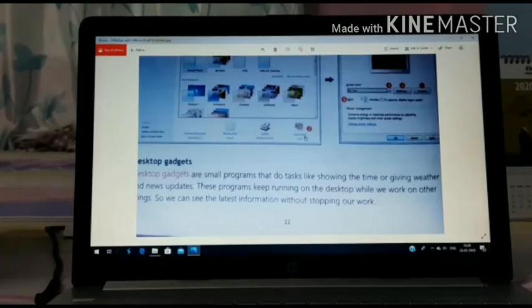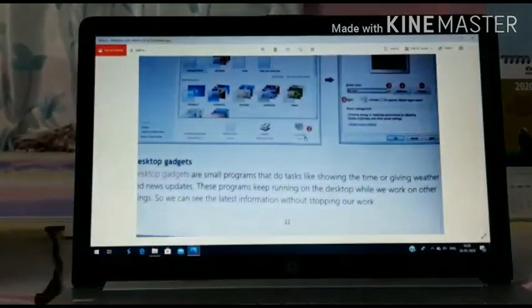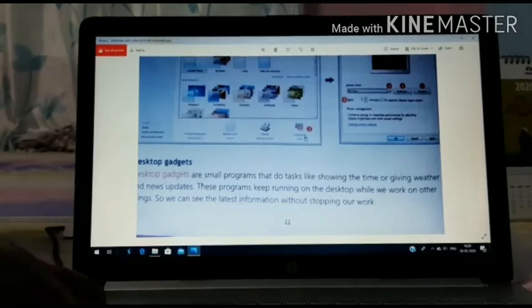So what are desktop gadgets? Desktop gadgets are small programs that do tasks like showing the time or giving weather and news updates. These programs keep running on the desktop while we work on other things. So we can see the latest information without stopping our work. This is the property of desktop gadgets, that they can run all the time while using the system.